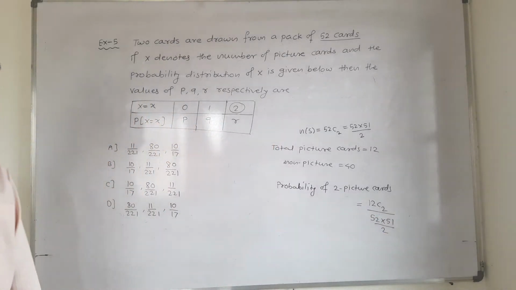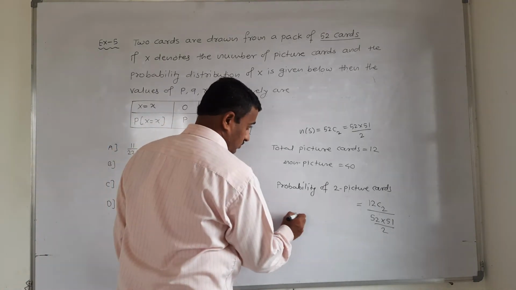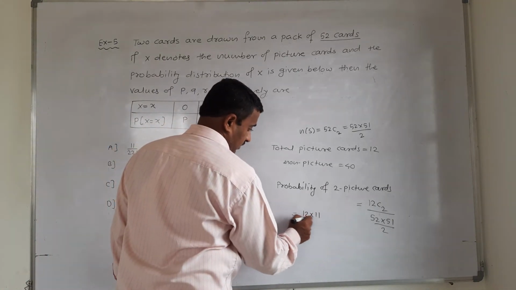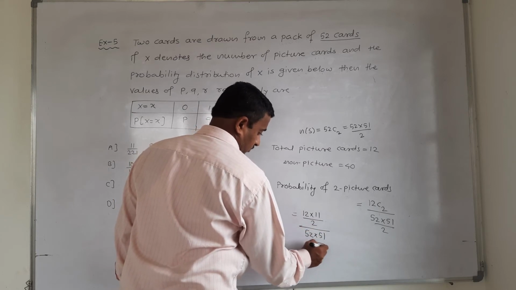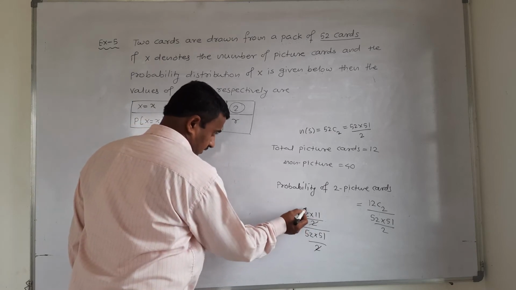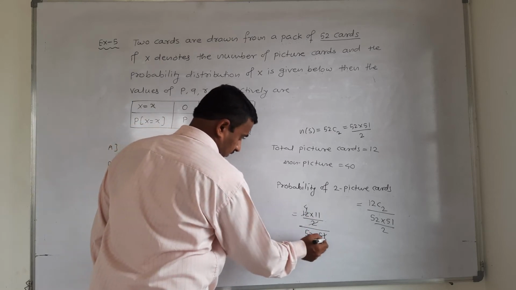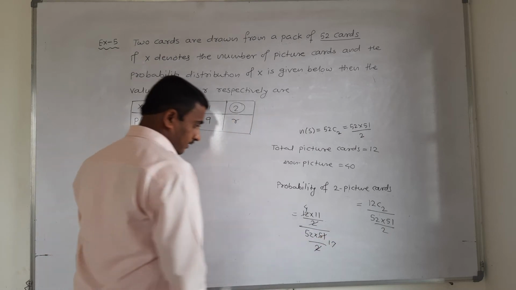Now this simplification will give us the value of R. I solve this: 12 into 11 upon 2 divided by 52 into 51 upon 2. 2 gets cancelled. 3 fours are 12, 3 seventeens are 51.